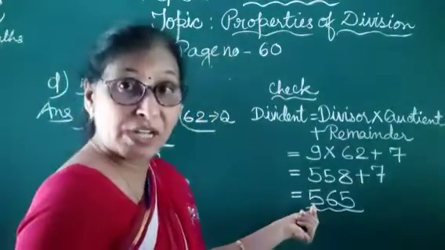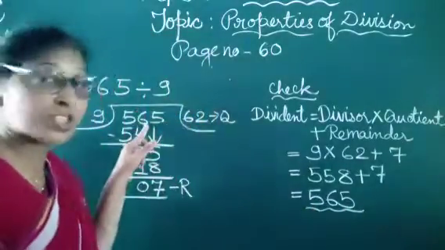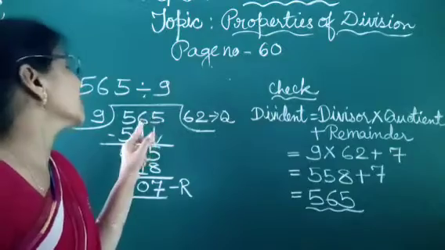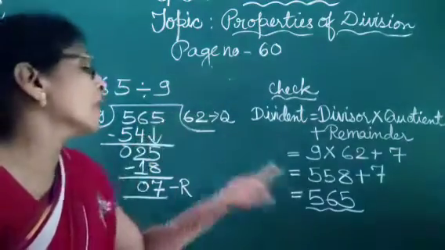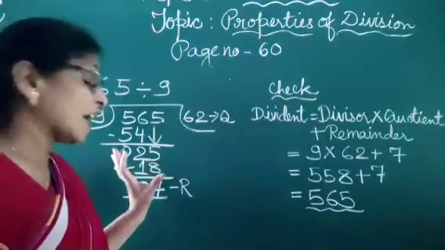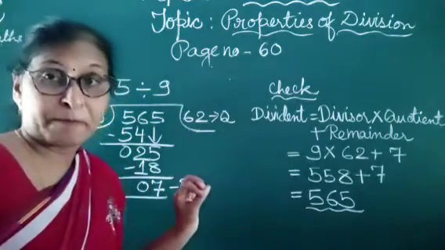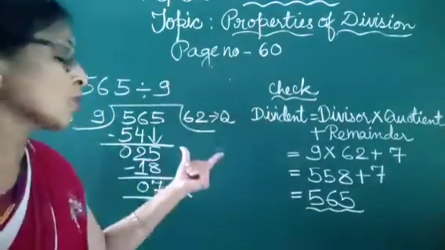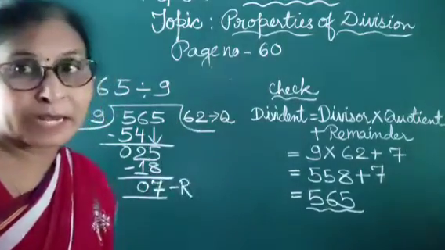This is the dividend, and in our question the dividend is given as 565. Both are the same, so our division is correct.